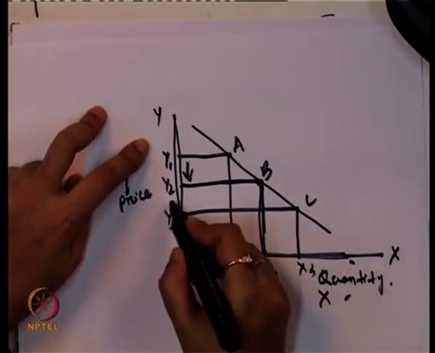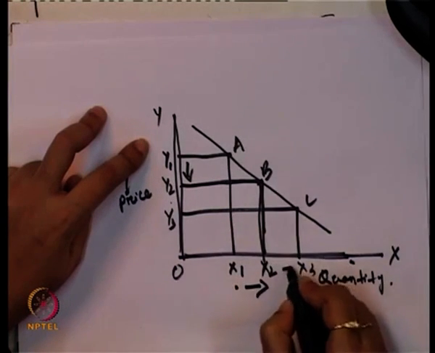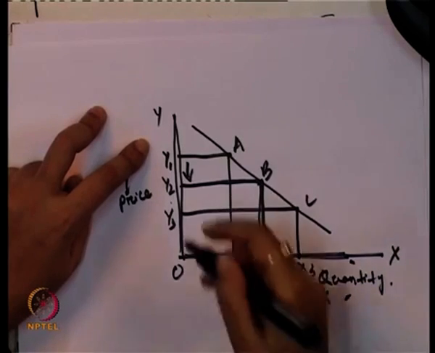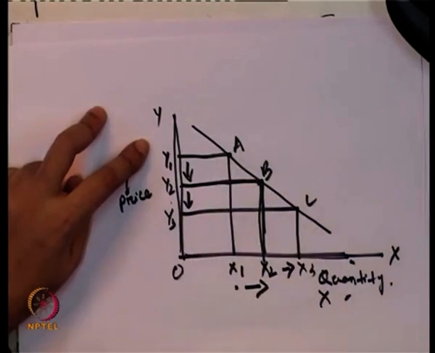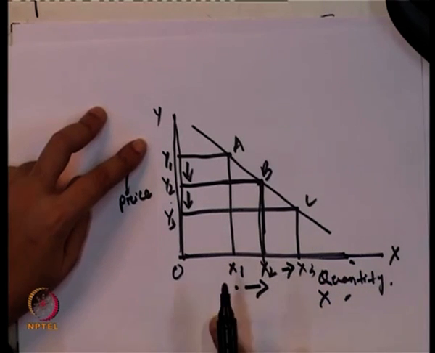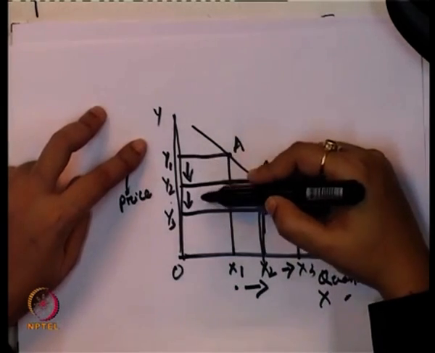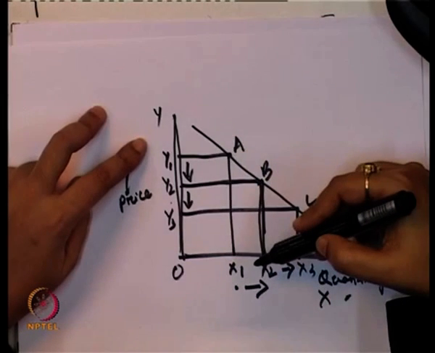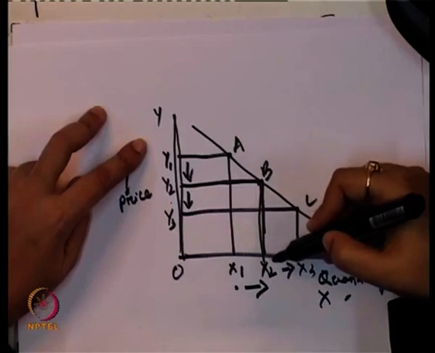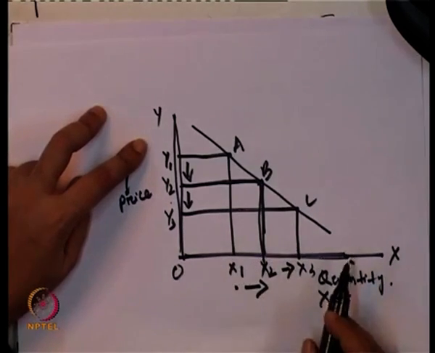Similarly, when the price is y3, the quantity is x3. Why is there an increase in quantity from x2 to x3? Because there is a decrease in price from y2 to y3. So, since price and quantity are inversely related, whenever there is a decrease in the price, that leads to an increase in the quantity demanded.